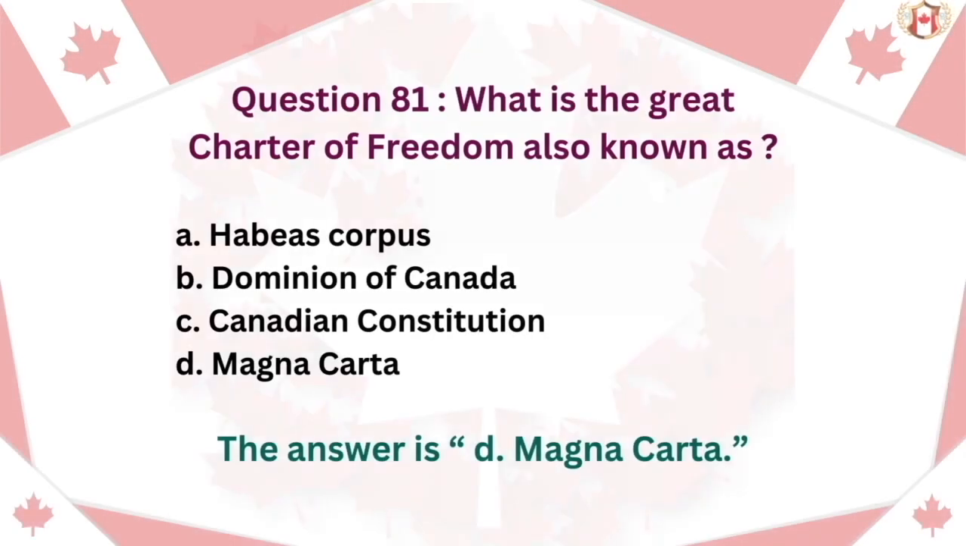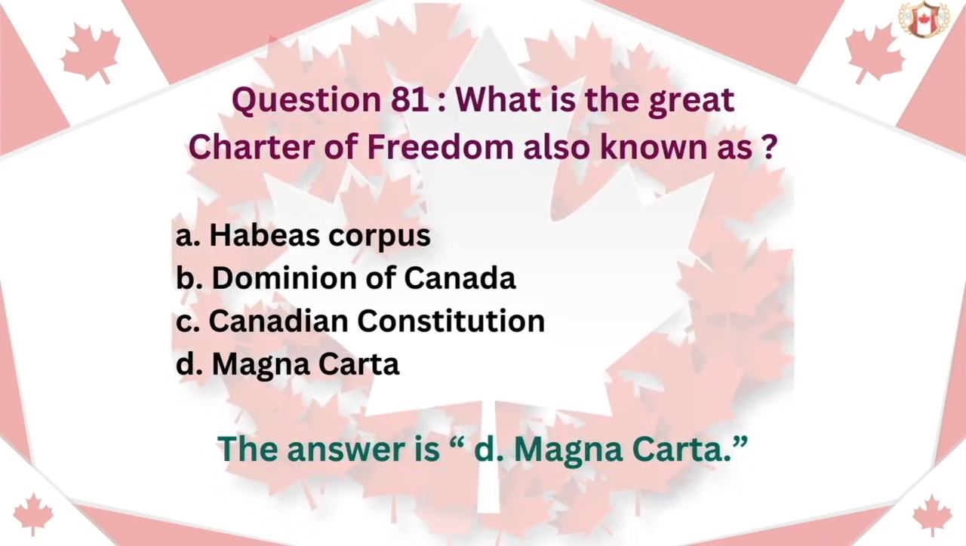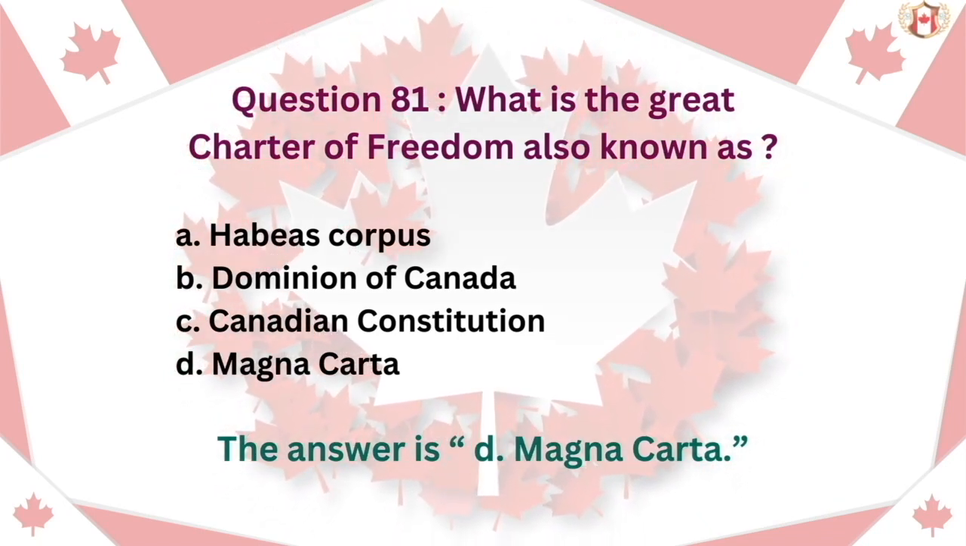Question 81. What is the Great Charter of Freedom also known as? A. Habeas Corpus. B. Dominion of Canada. C. Canadian Constitution. D. Magna Carta. The answer is D. Magna Carta.